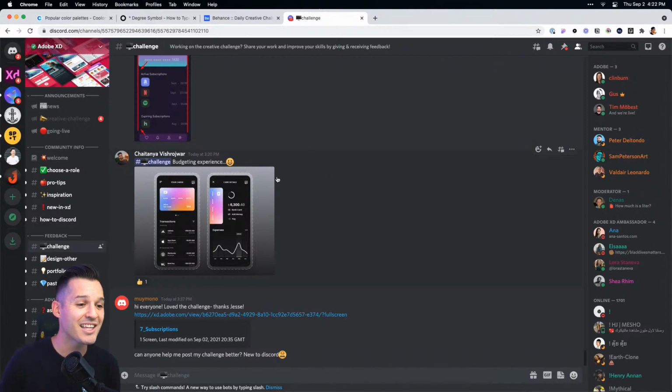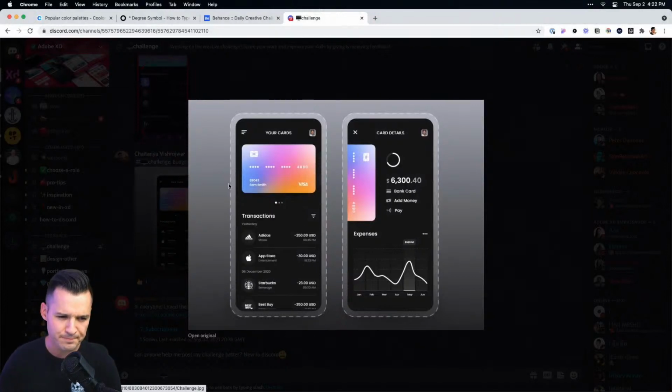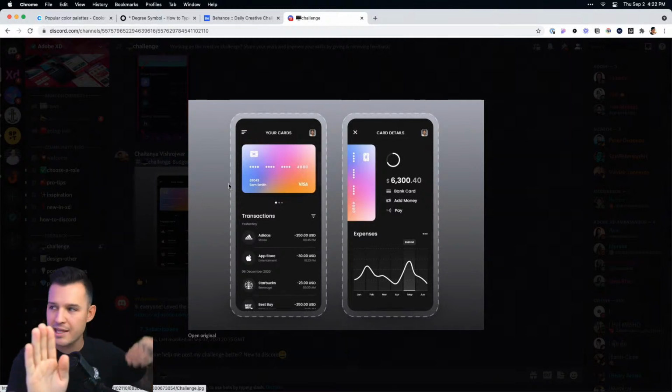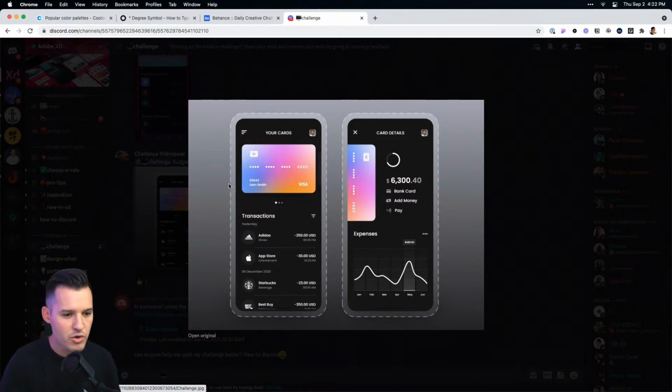All right, let's look at Chaitanya's piece of work. This is their budgeting experience. Really, really nice. Ooh, I like this idea. I'm sure in the prototype, the card moves and then you can see the stats. So we get some kind of motion there.